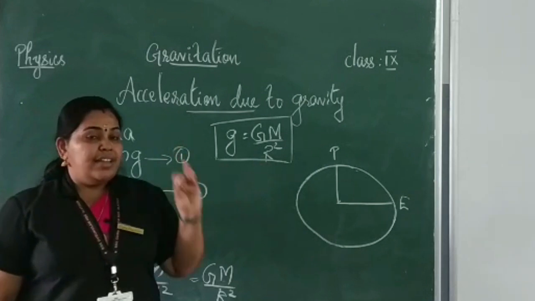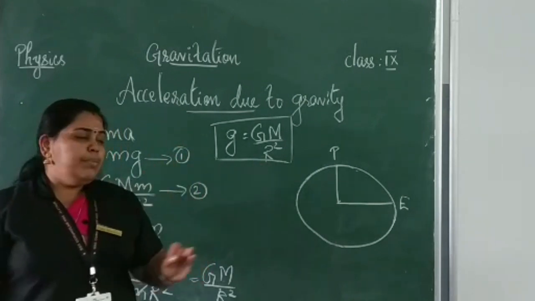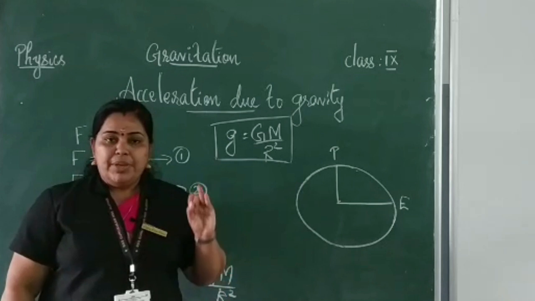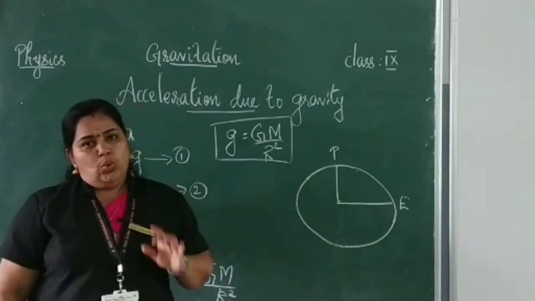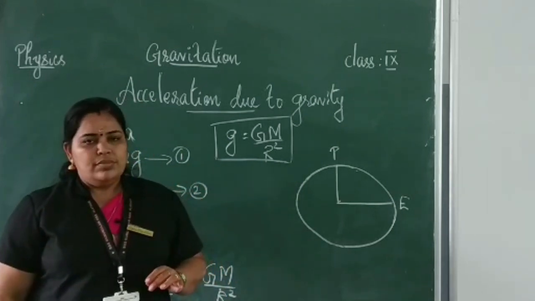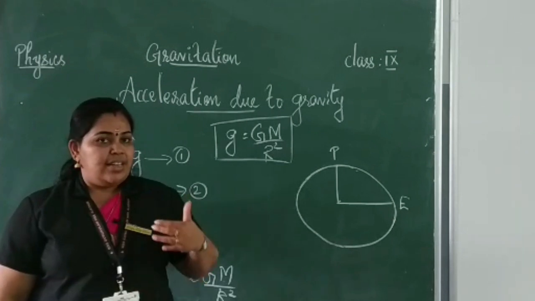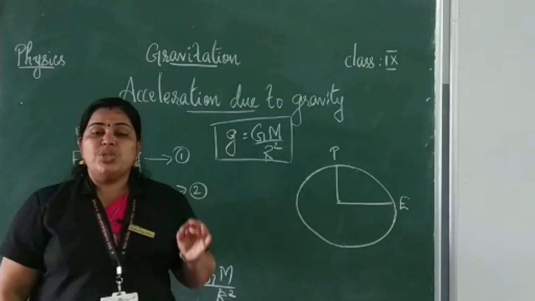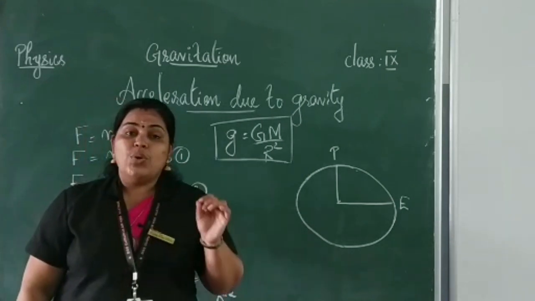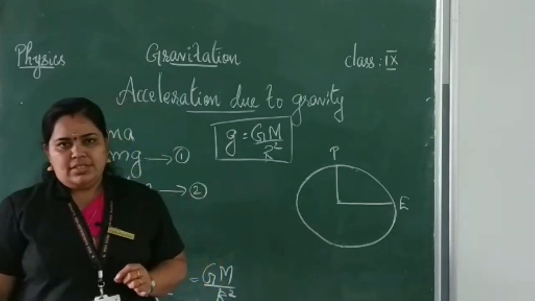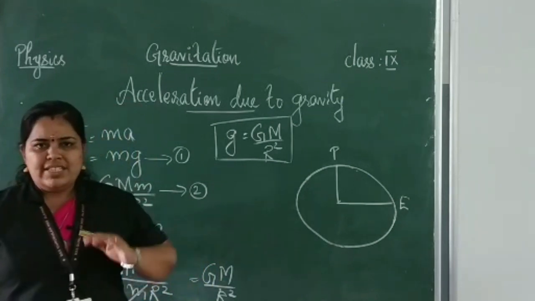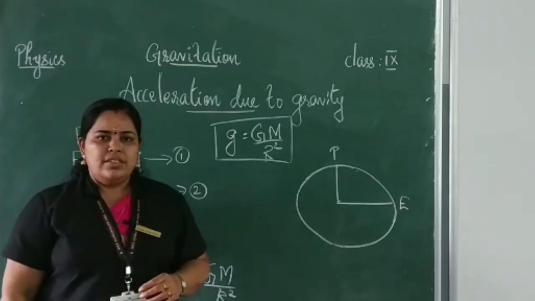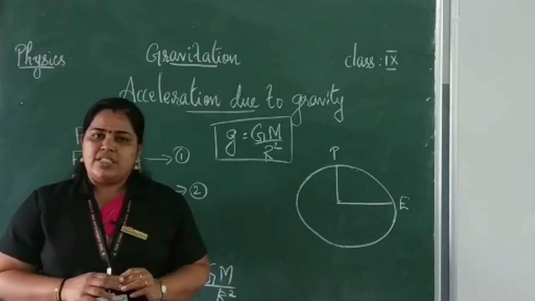Second one, acceleration due to gravity is minimum at the equatorial region because the radius is more. As radius increases, acceleration due to gravity decreases. Okay, and the last one, acceleration due to gravity is 0 at the center of the earth. It is same as the force of attraction. Is it clear? So understand and study.